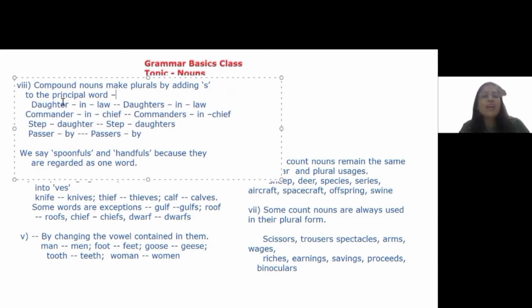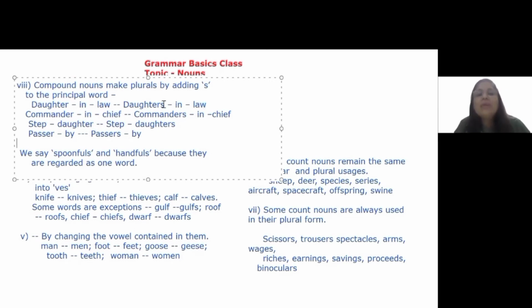When they talk about daughters-in-law and when there are more than one in number, then they often say daughter-in-laws. It's not correct. The correct usage of compound nouns is this, that if there are more in number, that part of the compound which is countable takes the S and not any other. Okay? Law is only one which has made a certain lady another one's daughter-in-law.